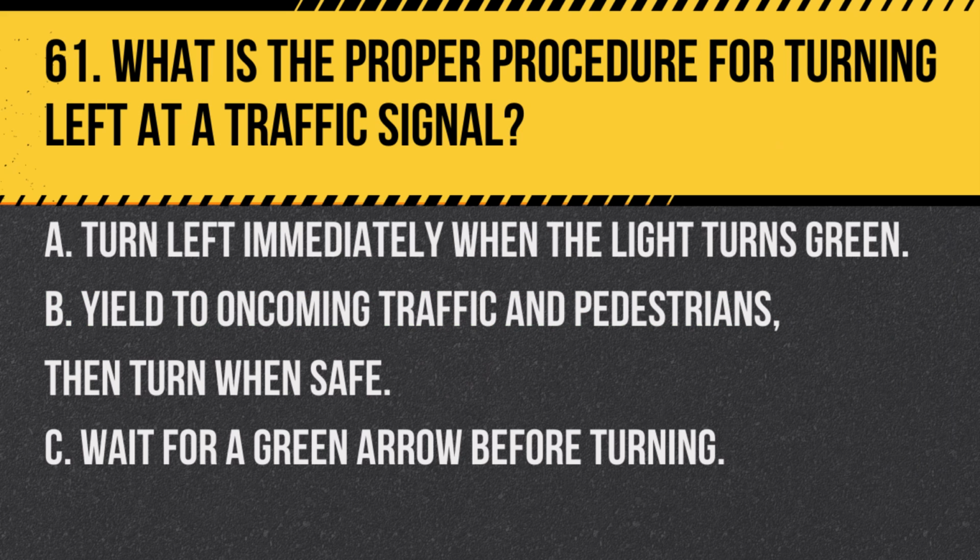Question 61. What is the proper procedure for turning left at a traffic signal? A. Turn left immediately when the light turns green. B. Yield to oncoming traffic and pedestrians, then turn when safe. C. Wait for a green arrow before turning. Answer. B. Yield to oncoming traffic and pedestrians, then turn when safe. When turning left at a traffic signal, yield to oncoming traffic and any pedestrians, then turn when it is safe to do so.